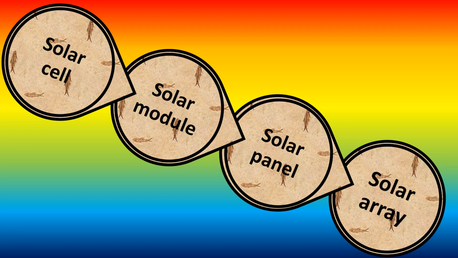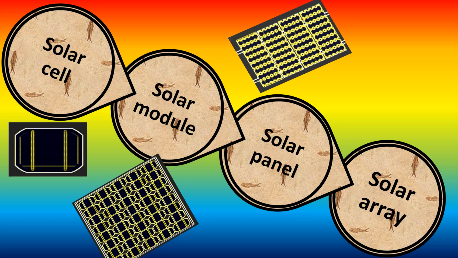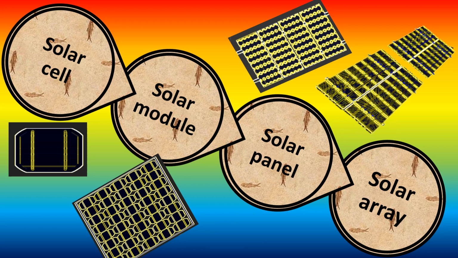Many solar cells make up solar modules, many solar modules make up a solar panel, and many solar panels make up a solar array. Solar array is most commonly used in large scales.